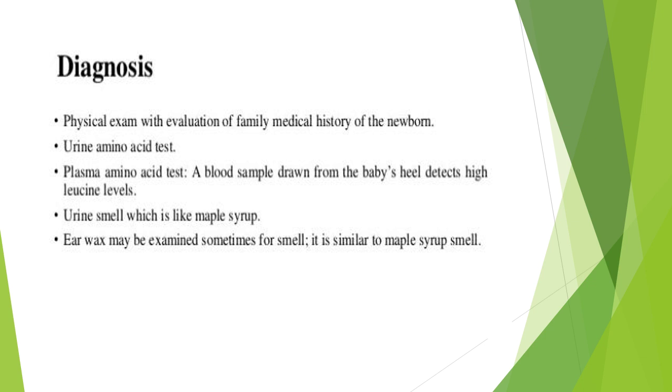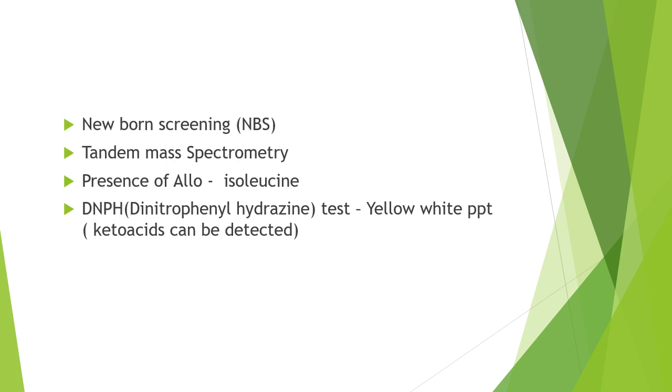If the blood contains a higher concentration of leucine, it indicates MSUD. Other diagnoses include newborn screening NBS, tandem mass spectrometry, and presence of alloisoleucine. Presence of a large concentration of alloisoleucine is a characteristic feature to detect MSUD.